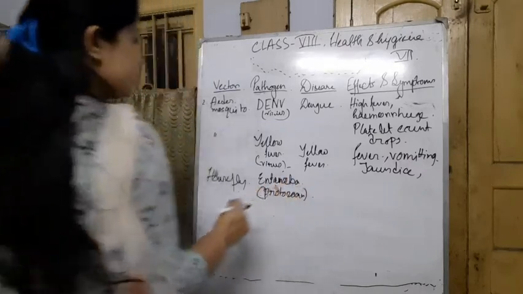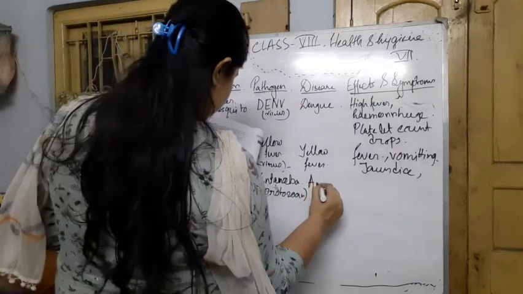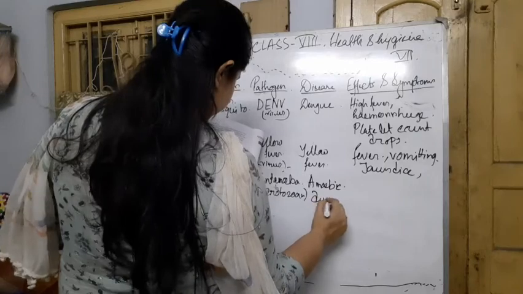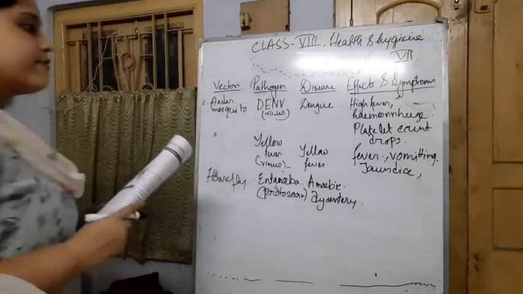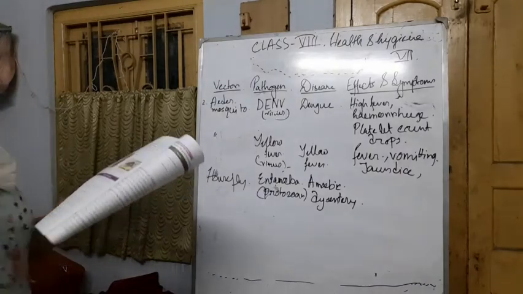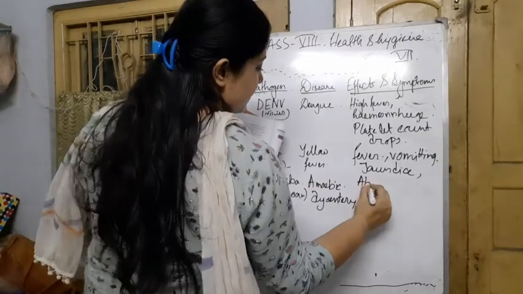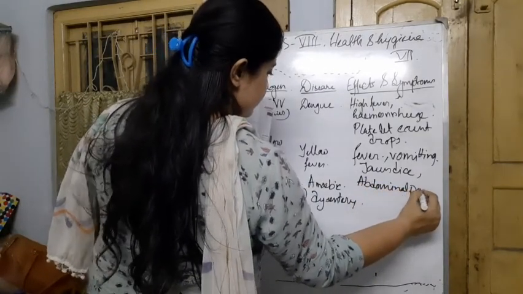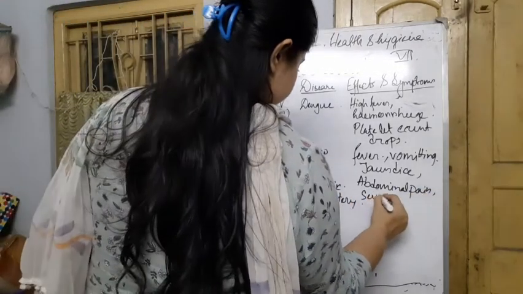The disease is called amoebic dysentery. And the effects and symptoms of this disease are abdominal pain, which is very common. Next, severe diarrhea.